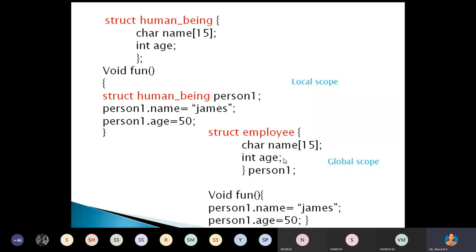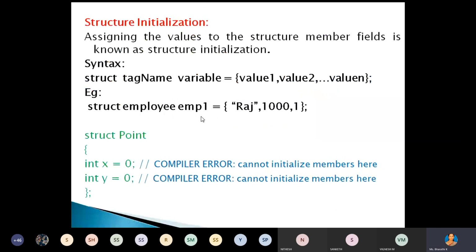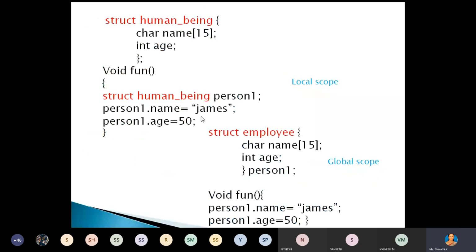To allocate the memory location for that particular data members, we have to create the structure variable. Using the structure variable only we can access the actual value of that particular data member or structure member. Right? Yes, ma'am. So now here we studied how we can declare the structure, how we can declare the data member of that structure.